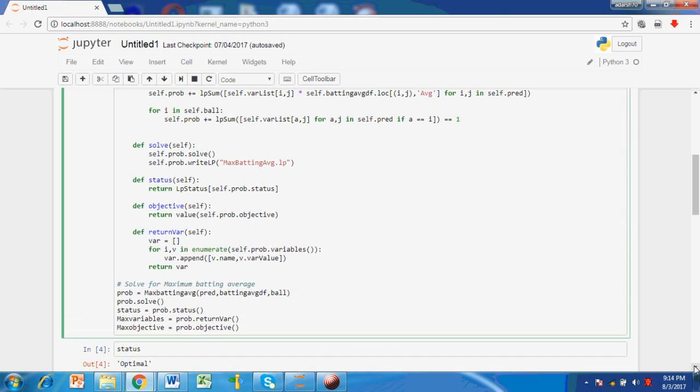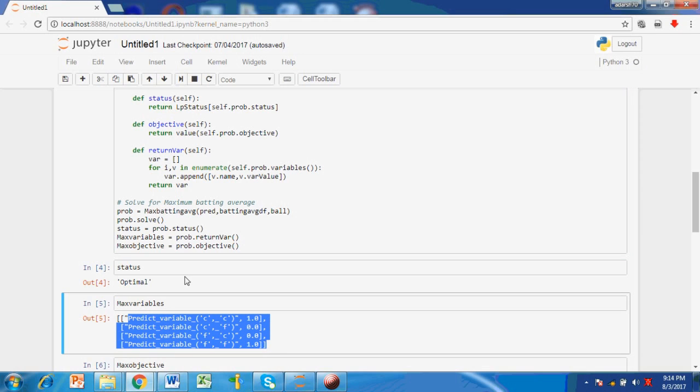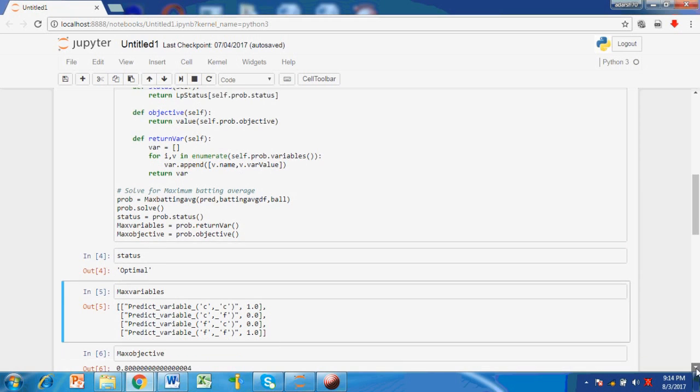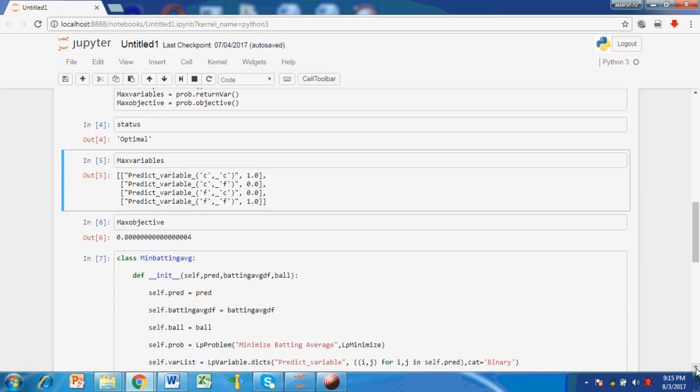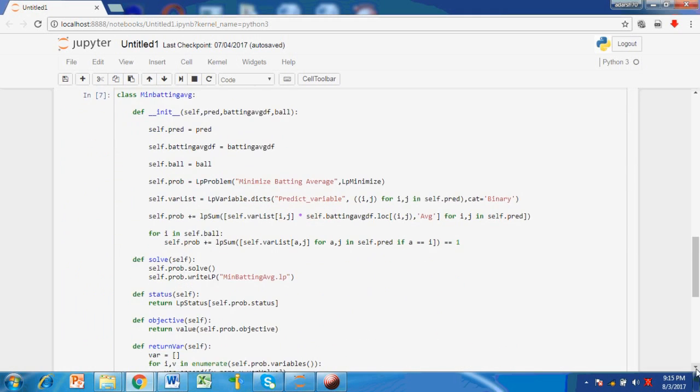The variable values suggest that the batter would like to accurately predict the ball. Similarly, we model the minimizing case for the pitcher and find that Jim would like to deceive the batter to minimize the batting average. The code for the problem in this tutorial and the previous tutorial are shared publicly on GitHub. The links are under the respective videos.